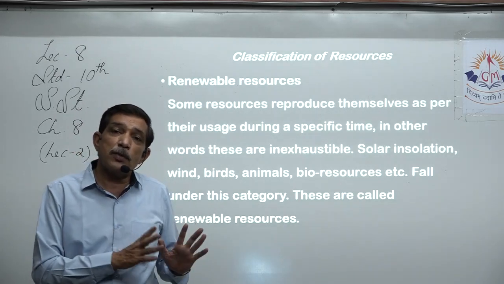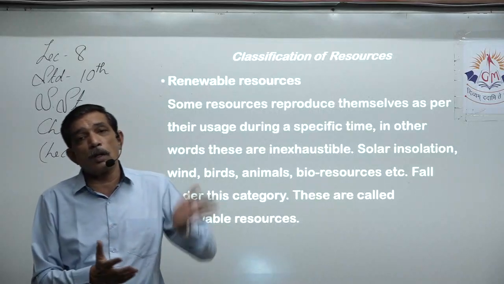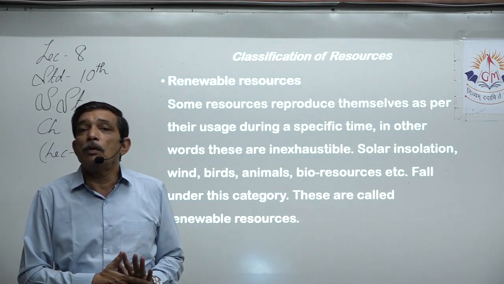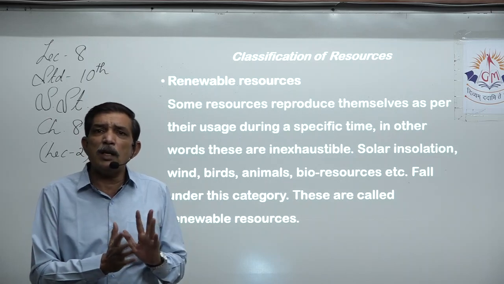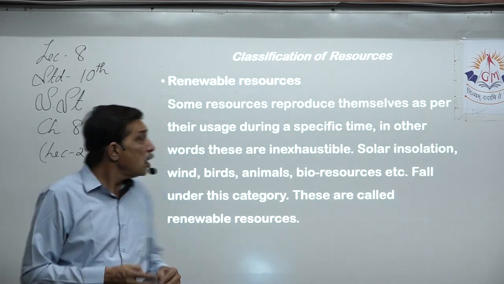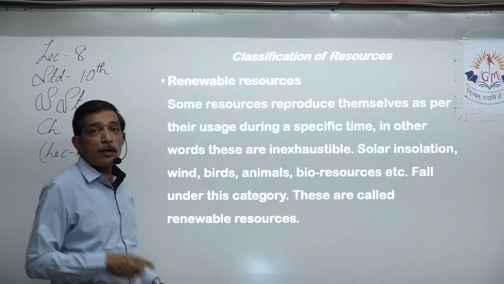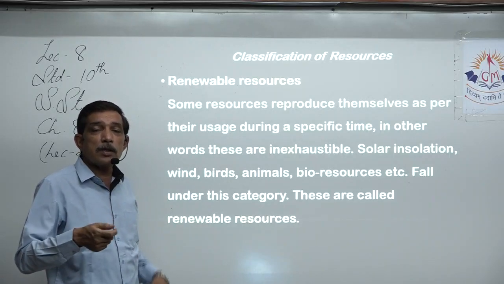But once we receive rain, once the river is again full of water, that waterfall is again going to generate electricity. So for the time being it's not available, but it can be renewed, right? So, some resources are reproduced as per their usage.